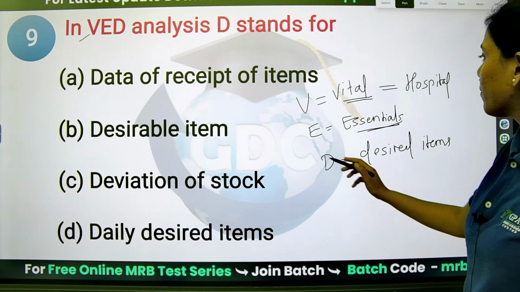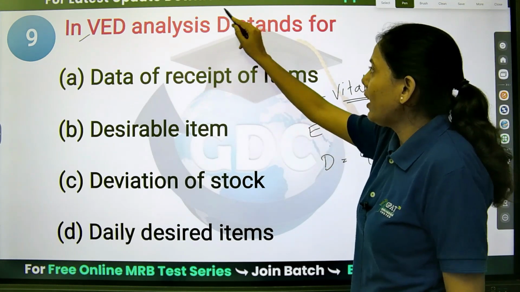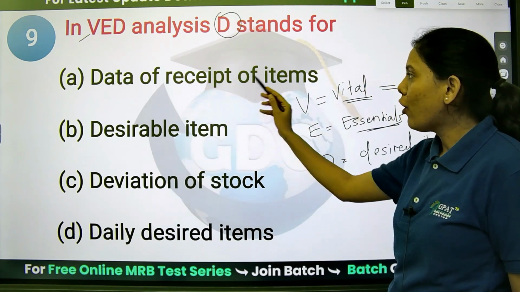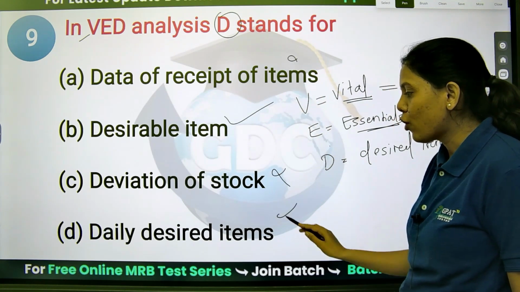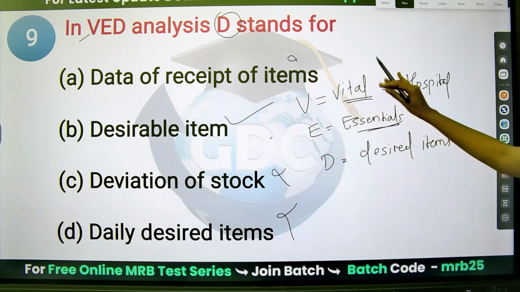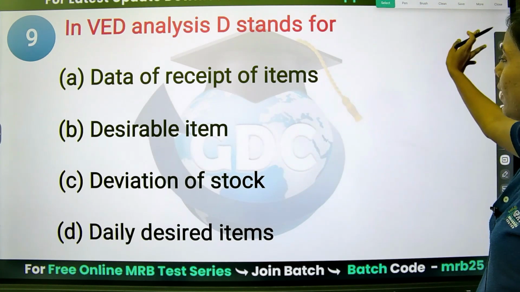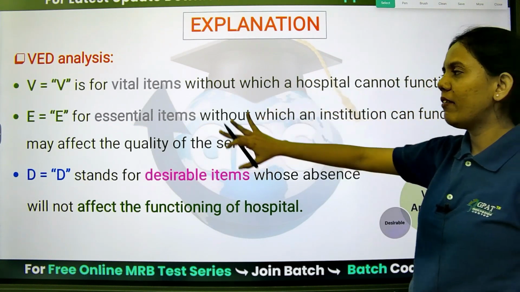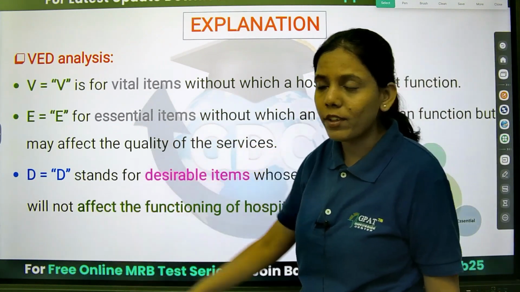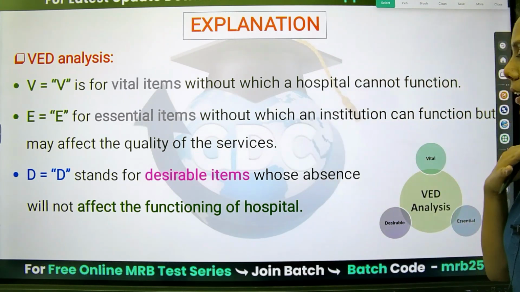Let's see the options. They are asking only about D. Date of receipt, no, that is not it. Desirable item is there. Deviation of stock and the daily desired. So option B, the desirable item, is the right answer. Option B is the right answer. The same thing is given: V for vital, E for essential, and D for desirable items.